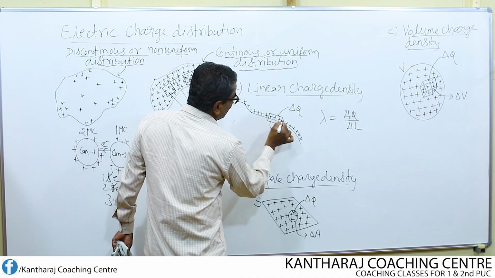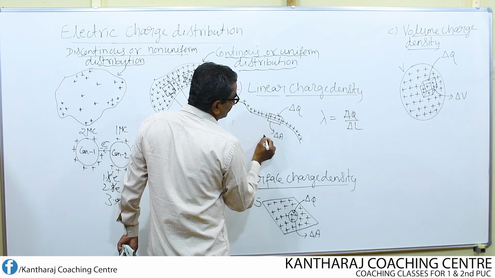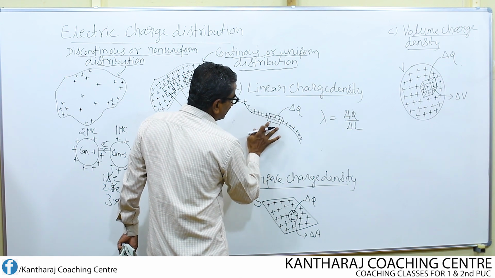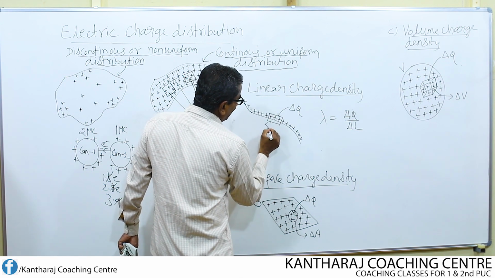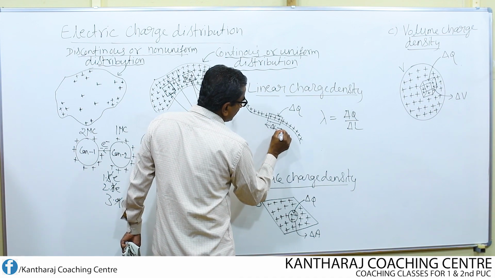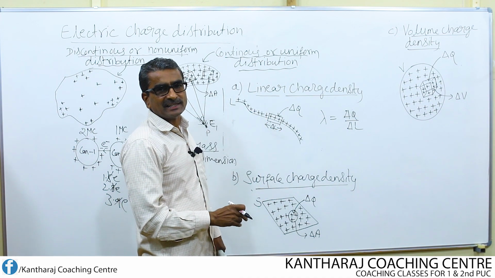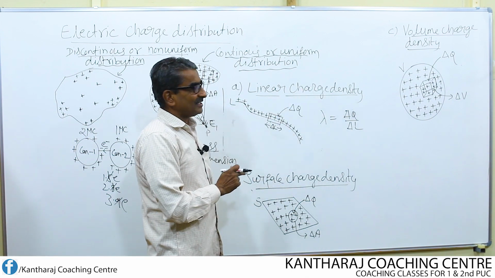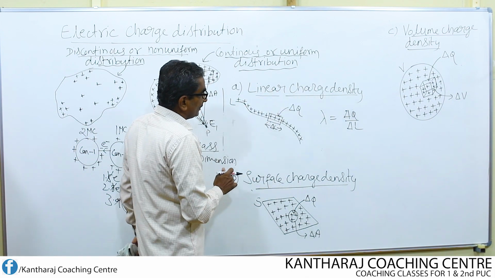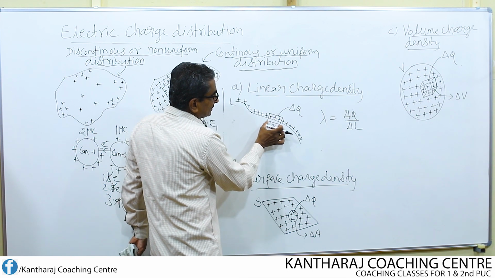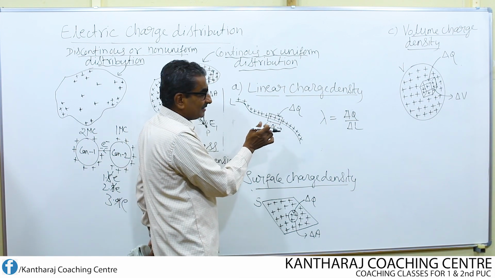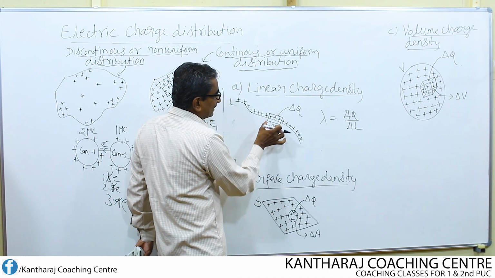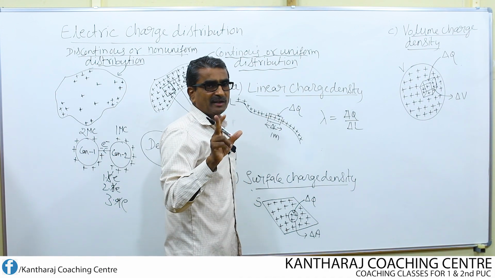Suppose I consider this length, let us consider this as delta L, because we are considering linear charge density. Delta L is the small elemental length. If I consider this delta L value as equal to 1 meter, then this length forms unit length.